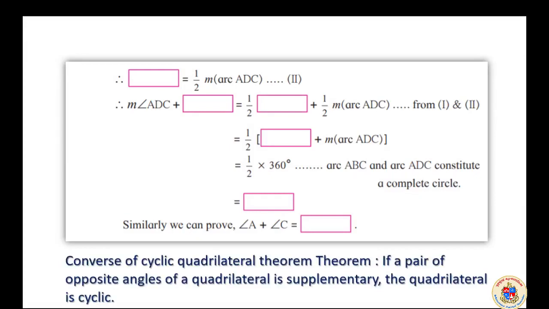And if you get the opposite angles of a cyclic quadrilateral, total is equal to supplementary. Then a converse theorem: in a circle, if there is a quadrilateral like this, and if you measure the opposite angles and it happens to be 180, then we can say that the quadrilateral is cyclic. Surely. That is the converse theorem or application of it.